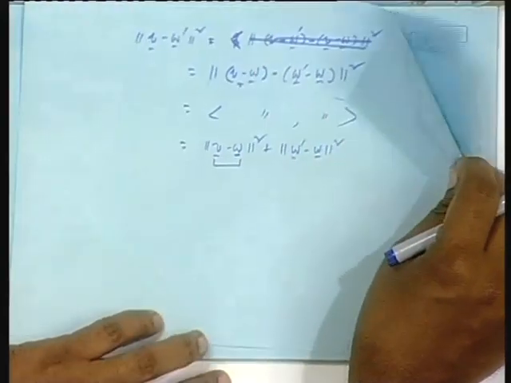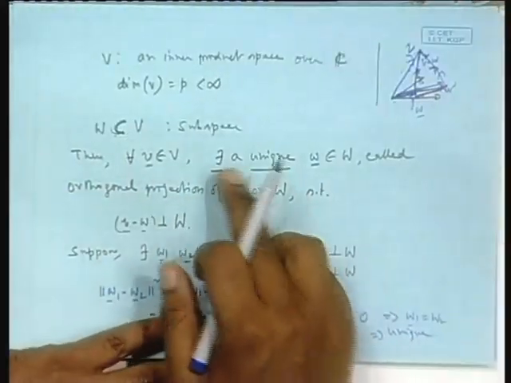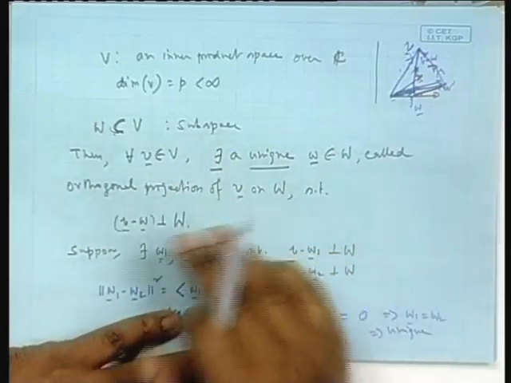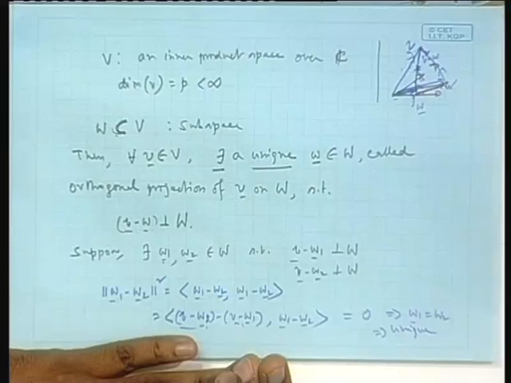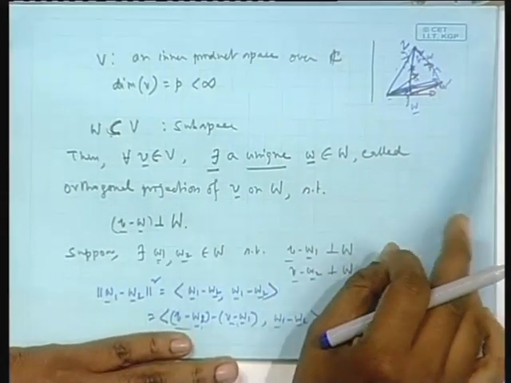But then comes the question of existence. Everything I assume that there exists. If it exists, then it is unique. Okay, then minimum norm, all those things I proved. But existence is required.